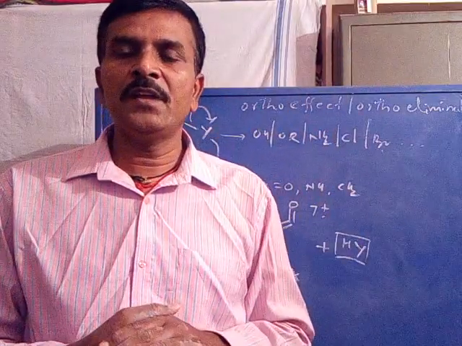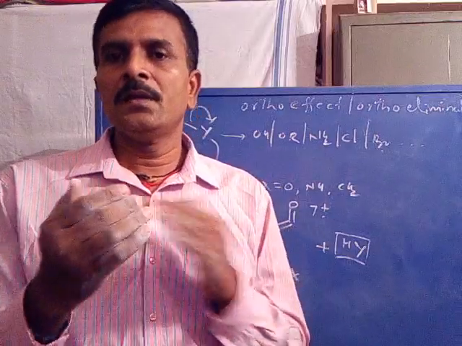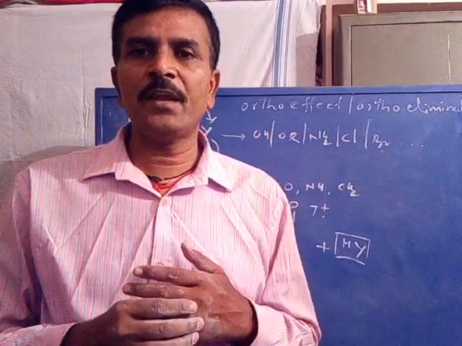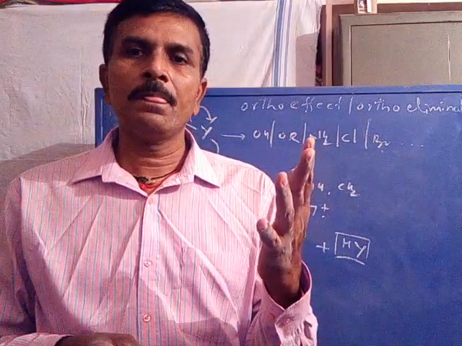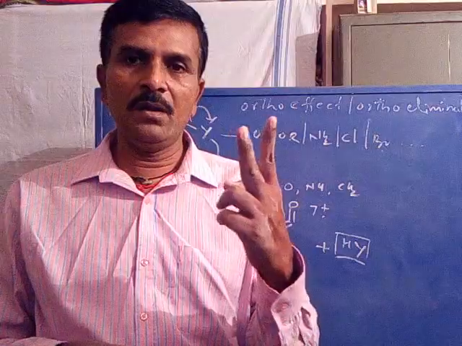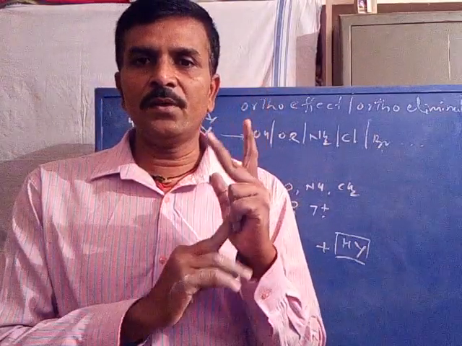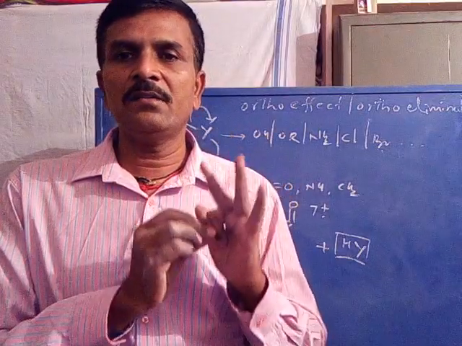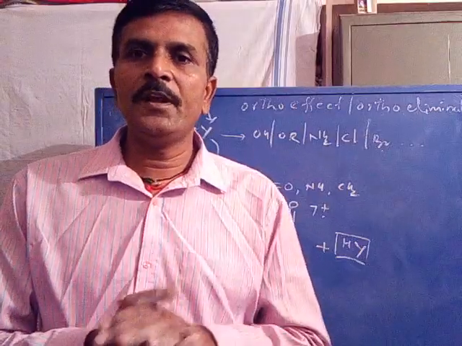I will brief you regarding the process of fragmentation. A molecular ion may be fragmented in two ways. Number one, it may be fragmented as an ion radical by the loss of a neutral. Number two, it may be fragmented with formation of a cation by the loss of a radical. These are the two types of fragmentation for a molecular ion.